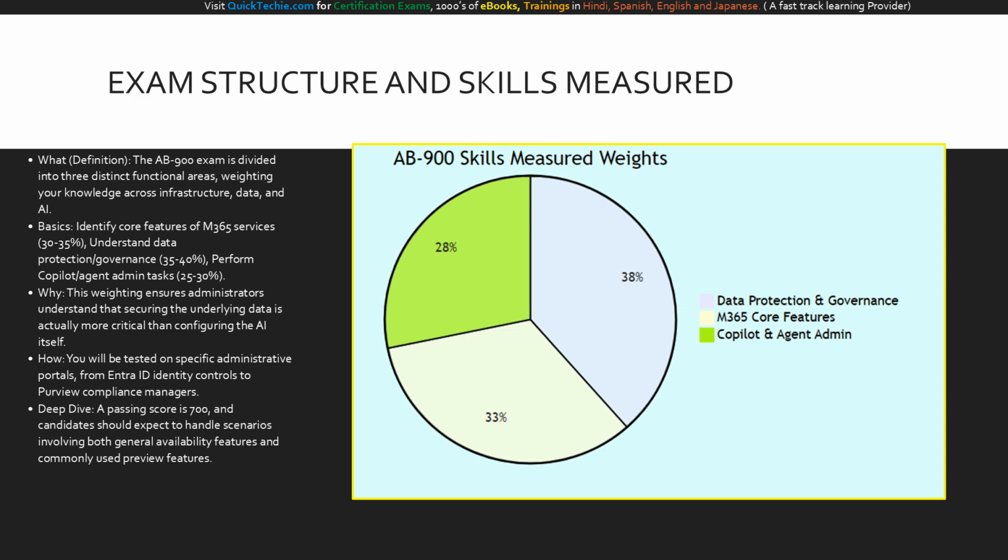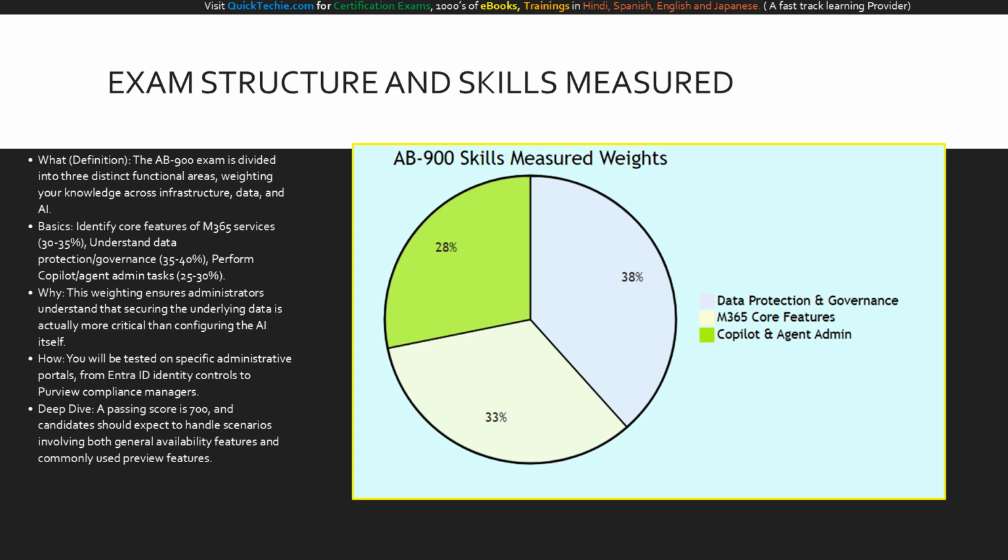You must score at least 700 to pass this exam, and keep in mind that you might see questions on common preview features, not just general availability features. You will need to know which admin center to use for which task, whether that is tweaking mailboxes in Exchange, adjusting policies in Teams, or handling permissions in SharePoint.